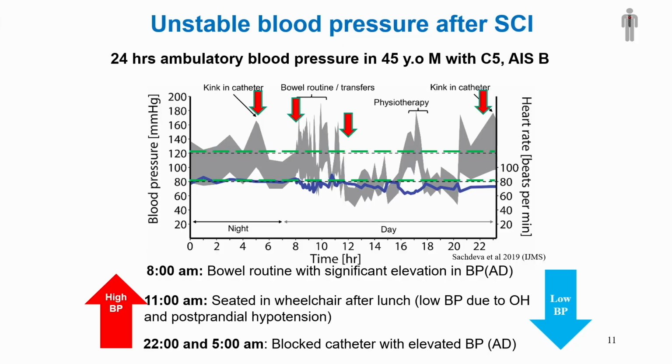So to conclude from these examples, 24-hour blood pressure monitoring is a very good clinical tool for you to use in your clinical practice, in order to see this unstable arterial blood pressure in a person with spinal cord injury, and also to note very clearly when it's high, when it's low, and what the causes are. I also highly recommend that when you order a 24-hour blood pressure monitoring assessment, you ask patients to document very clearly on a piece of paper in a diary what he or she is doing, at what time, and exactly what kind of symptoms they are experiencing. It helps you to determine what happened during this day.